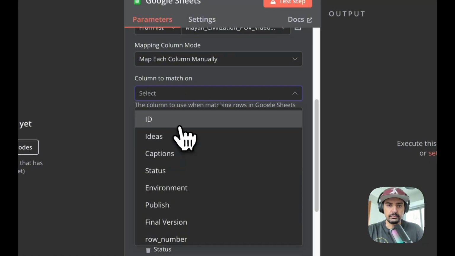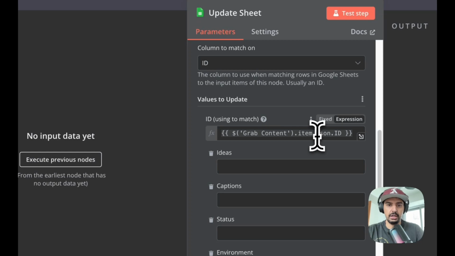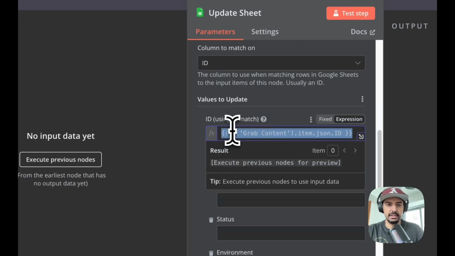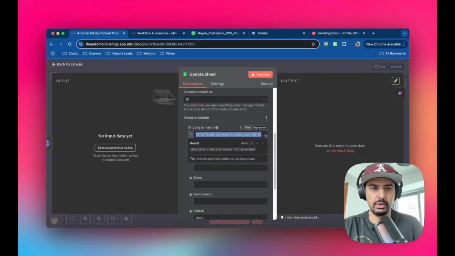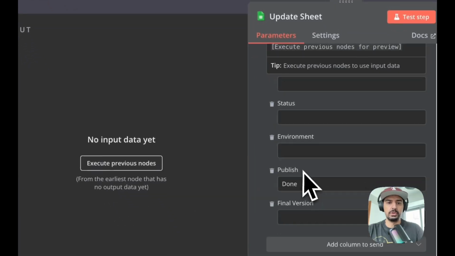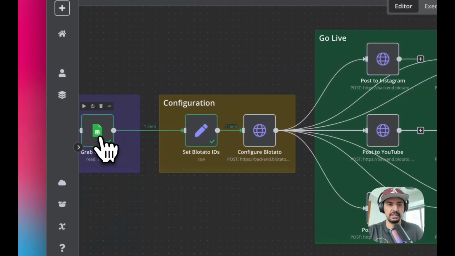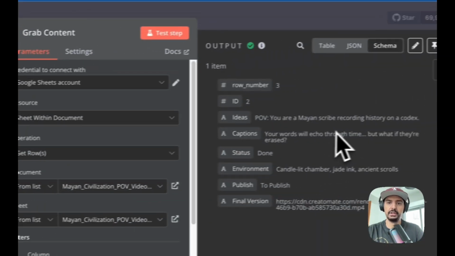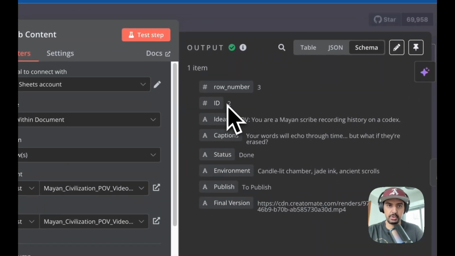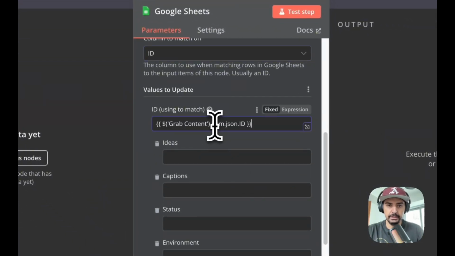Okay, so we're going to use ID, right? And then you want to copy the ID from the fields here, okay? Because I haven't run it, so I'll run it before I finish this video, but you'll see that if I go back to the overview, inside of here, right, there's an ID field. I'll show you. So if I click inside of here, you can see that there's the ID field, right? That's what we're grabbing. So I'm gonna put that here. Okay, so it references the correct row.